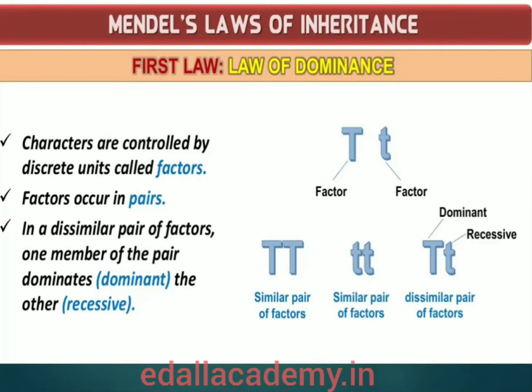The characters are controlled by discrete units called factors. Factors occur in pairs. In a dissimilar pair of factors, one member of the pair dominates, that is the dominant, and the other is recessive. The law of dominance is used to explain the expression of only one of the parental characters in a monohybrid cross in the F1 generation and the expression of both in the F2 generation. It also explains the proportion of 3:1 obtained in the F2 generation.